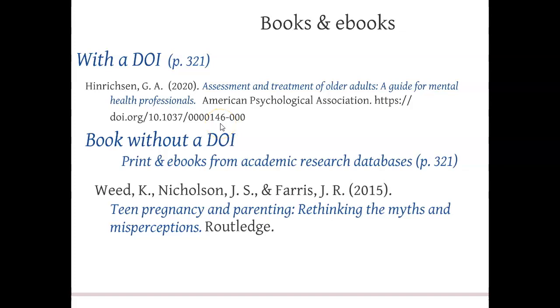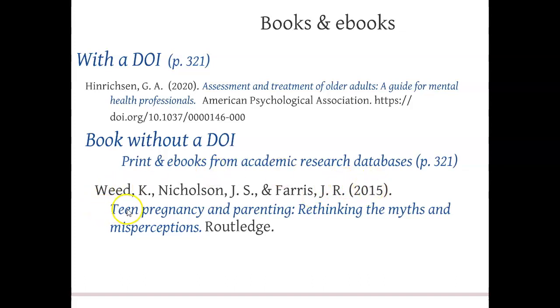Now, if you have a book without a DOI, and for most books and ebooks, this is what you're going to find for the most part. Again, these are print books or ebooks from academic research databases. So if you go into the library catalog and you find an ebook, this is how you're going to cite it. Here again, we start out with the author. There are 3 authors for this work. We list them all out, and then we list the date.